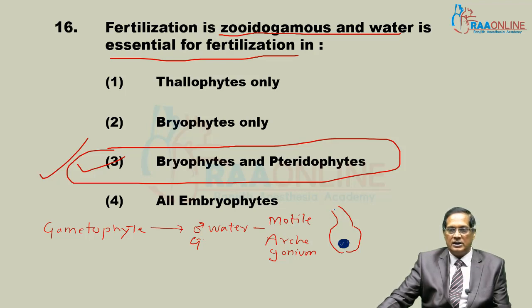Now, what happens? The neck of the archegonium secretes a chemical, and this chemical attracts male gametes.